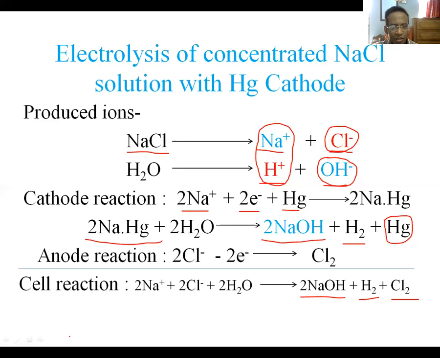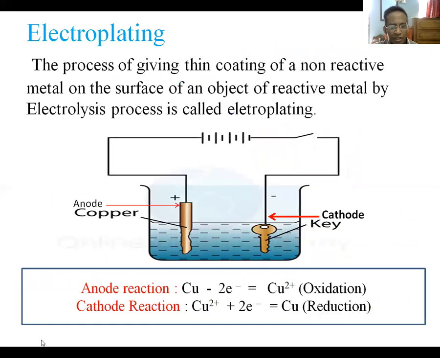Now we shall discuss the application of electrolysis. The number one and very important application of electrolysis is electroplating. What is electroplating? It is the process of giving a thin coating of a non-reactive or less reactive metal on the surface of an object of reactive metal by electrolysis process. I repeat, the process of giving a thin coating of a non-reactive metal on the surface of an object of reactive metal by electrolysis process is called electroplating.